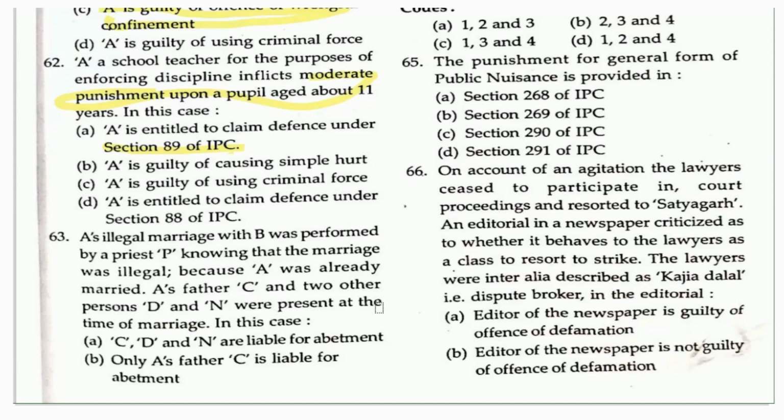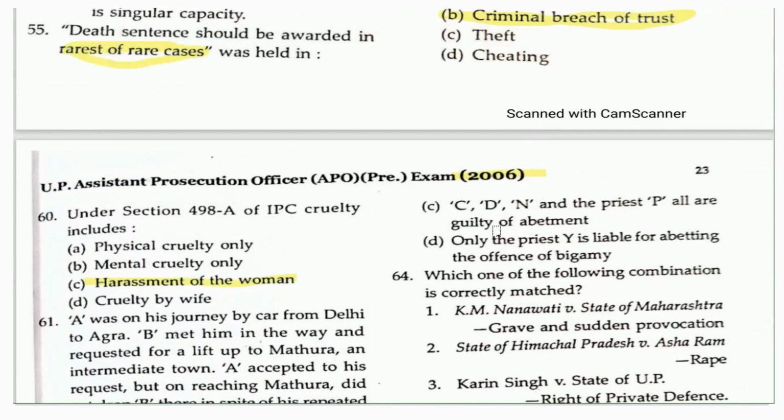This kind of thing sometimes happens during a marriage, when all the people come from the side of the groom. In that case, what will happen? Whether C, D, and N are liable for abetment, or only A's father C is liable for abetment, or C, D, N, and priest P are all guilty of abetment, or only the priest P is liable for abetting the offense.